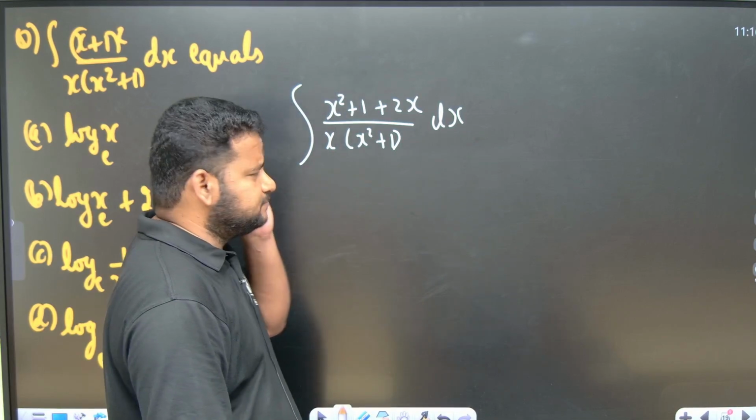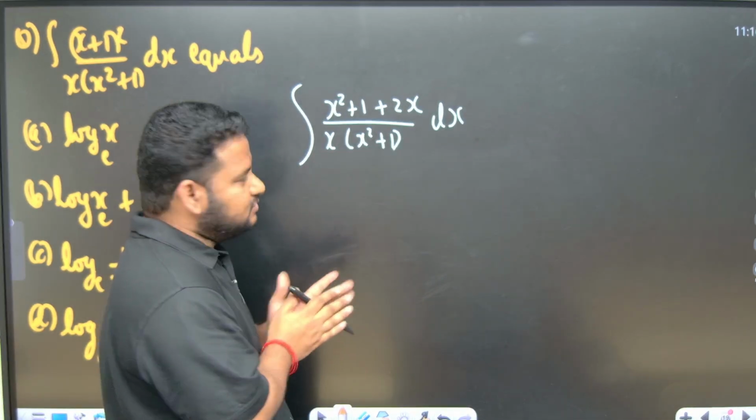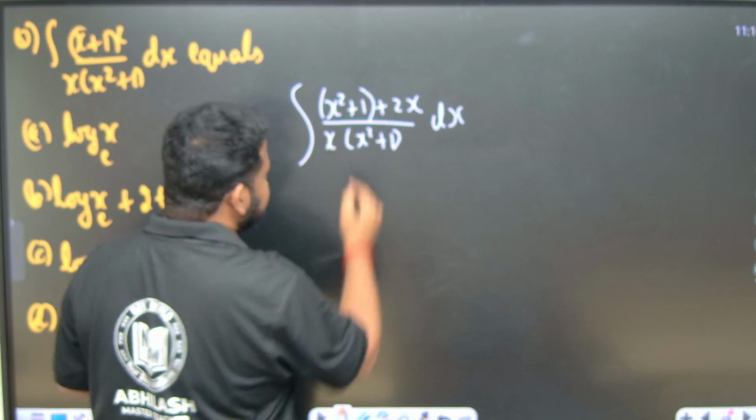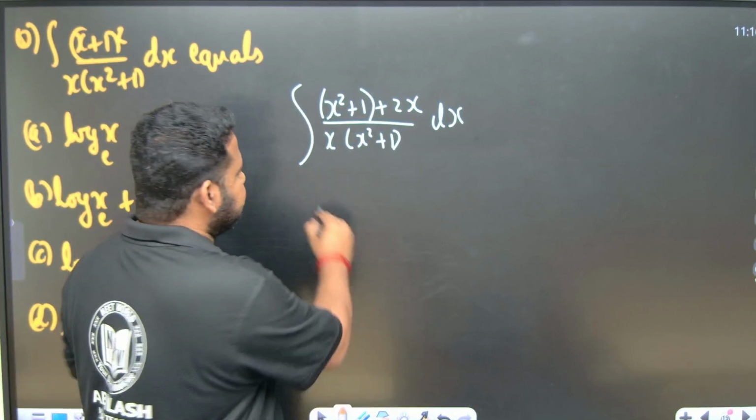Look at this. What can I do with this, friends? So this can be written as, here I can put a bracket here. Now I will separate and divide it. If I separate and divide it, what will I get?